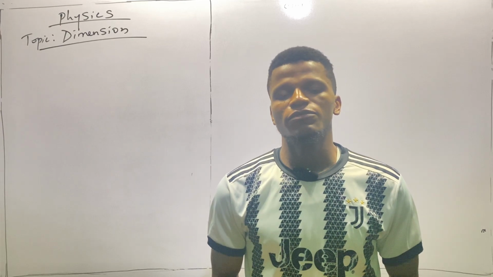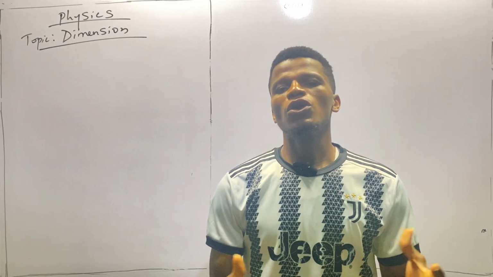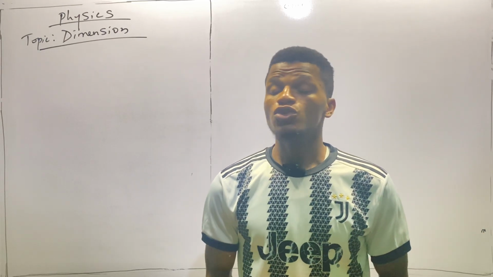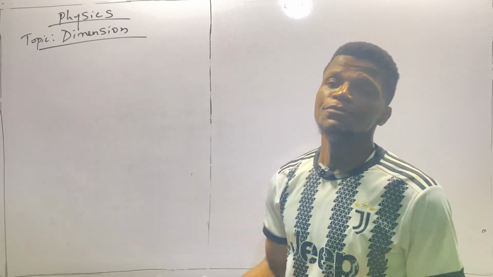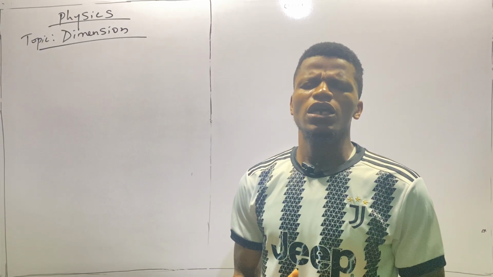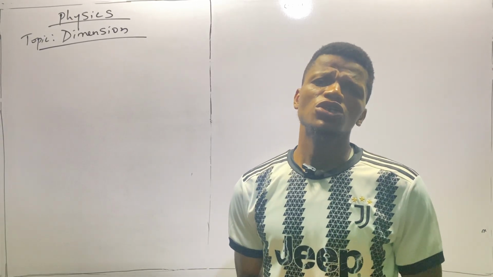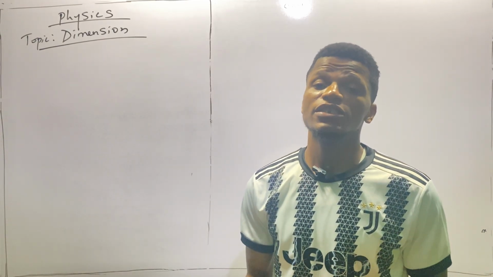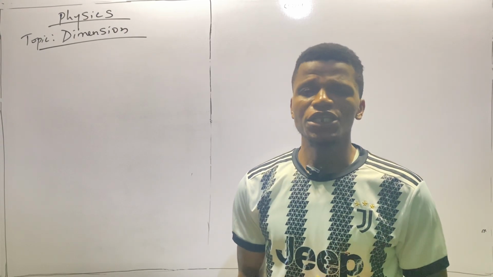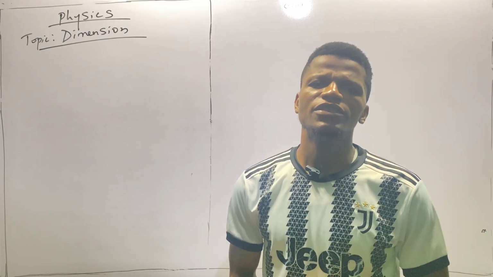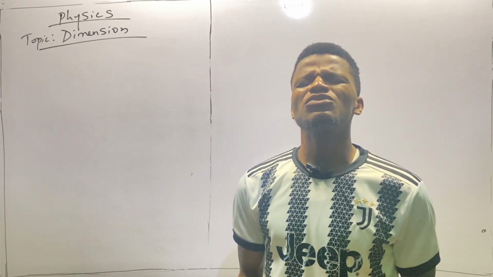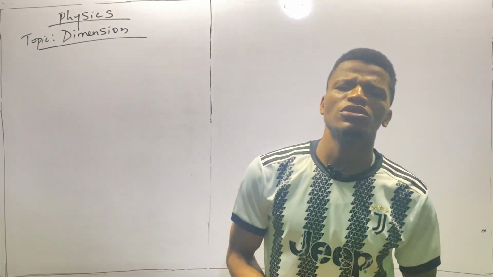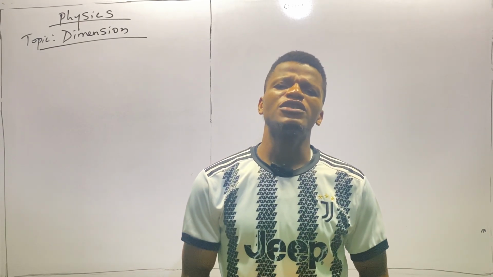Why are they most important? They are most important simply because most of the quantities, which are the derived quantities, depend on them. So in dimension, any quantity that cannot be measured in the unit of these three most important fundamental quantities has no definition in dimension, such as length, time, and mass. Any quantity which can be measured in unit of length is said to have a dimension of length. Any quantity which can be measured in unit of time is said to have a dimension of time. And any quantity which can be measured in units of mass is said to have a dimension of mass.